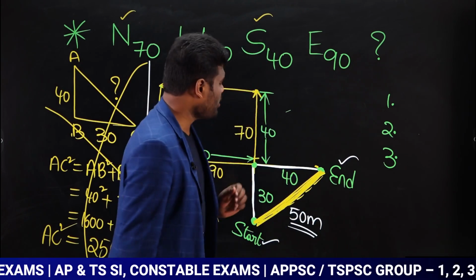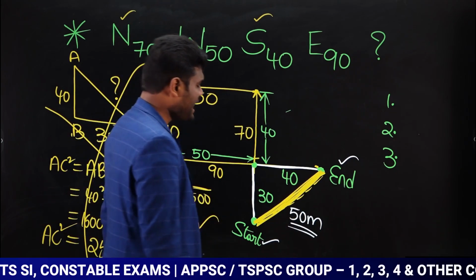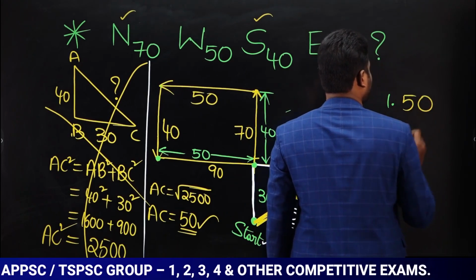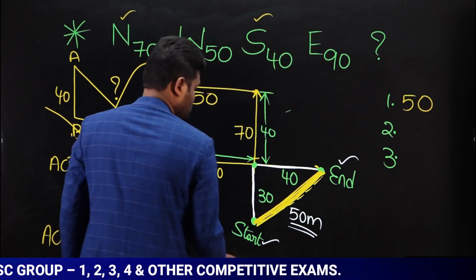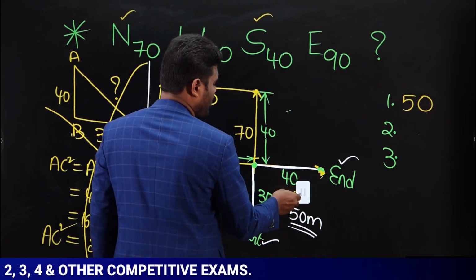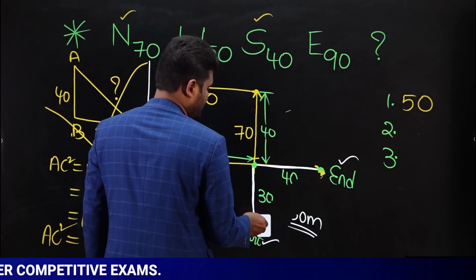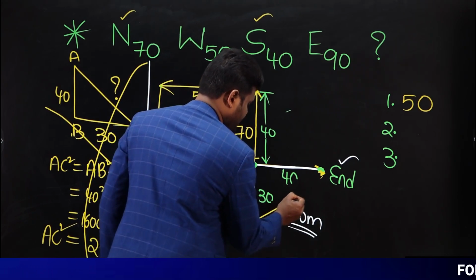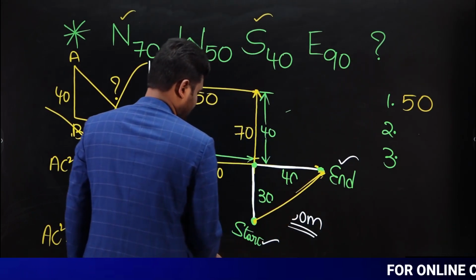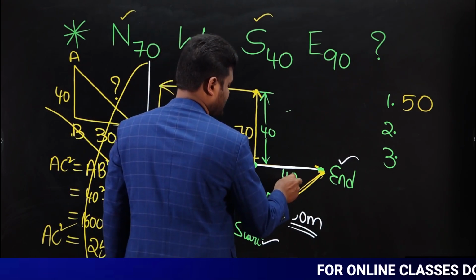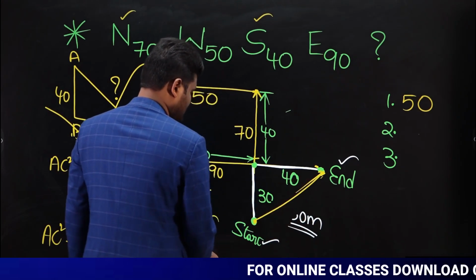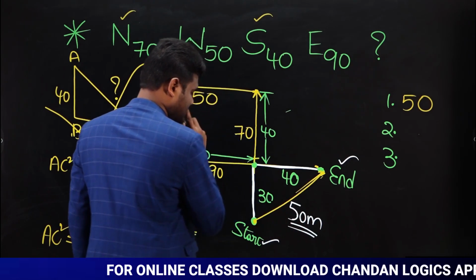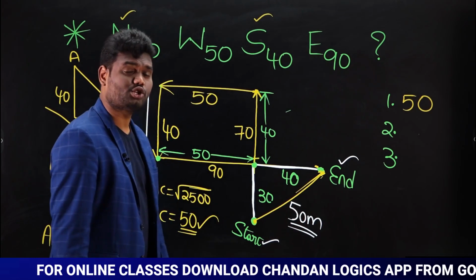Is it clear? Now observe here. Now we came to know that the distance is nothing but 50 meters. Yes or no? So the distance between starting point and ending point is 50 meters. Next, I need to know about direction also.